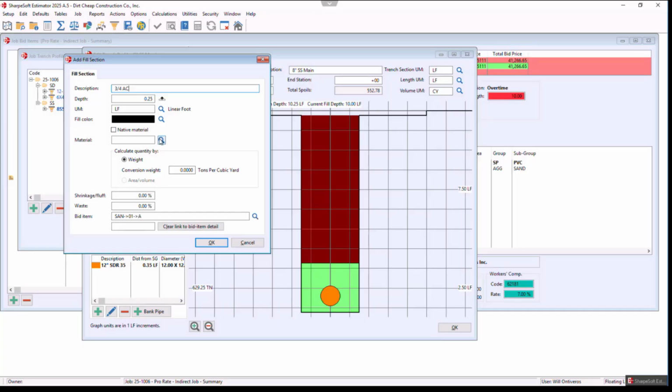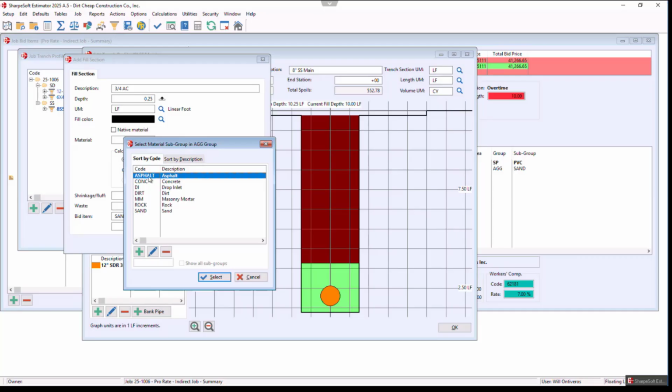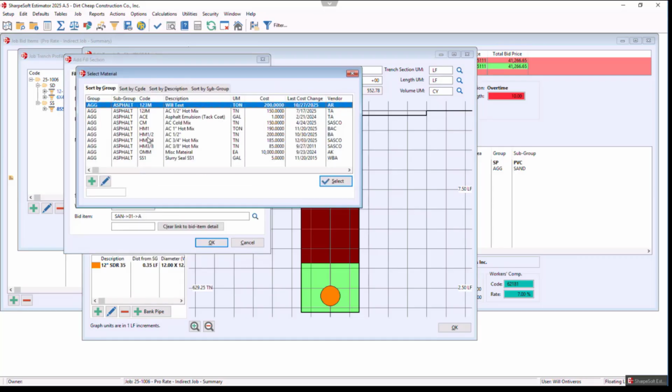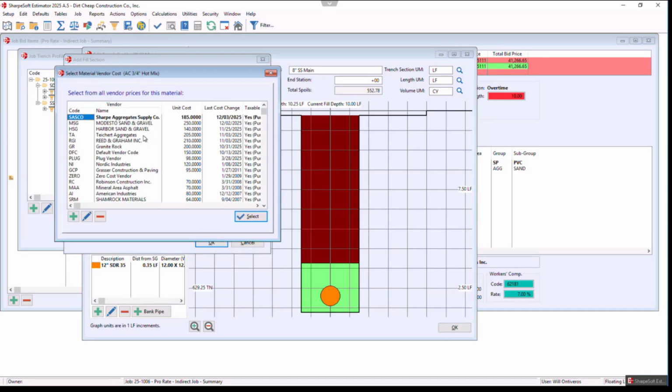I'm going to bring that material in from my aggregates, from asphalt, and I'm going to bring in that hot mix 3/4. There are my conversion weights. I may put a shrinkage of 5, and then I go OK.